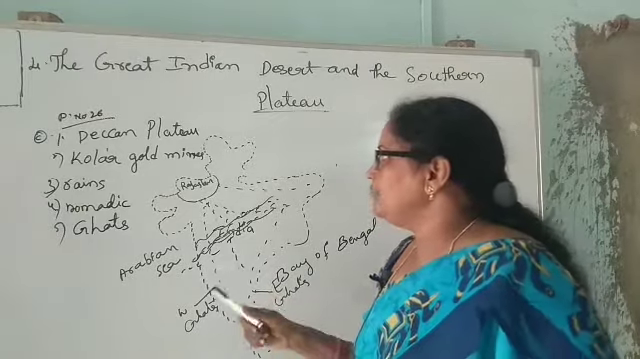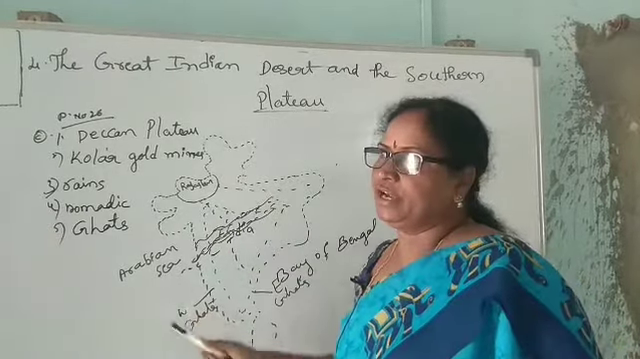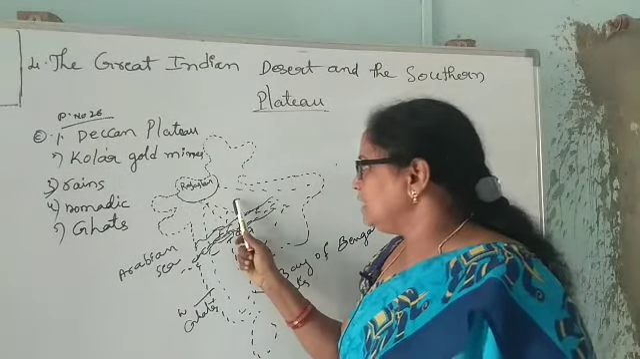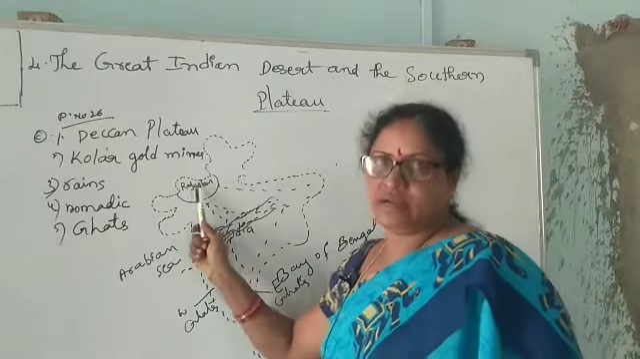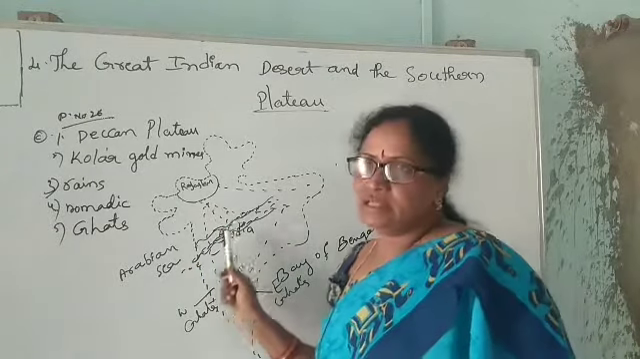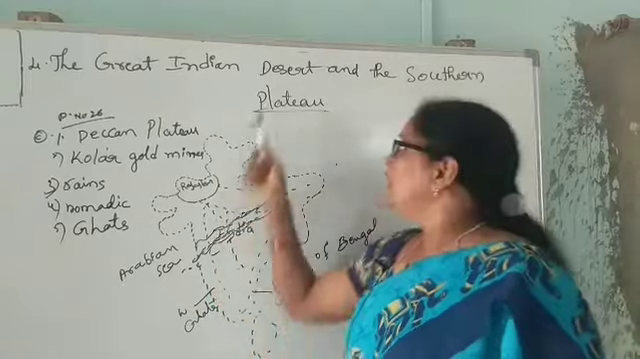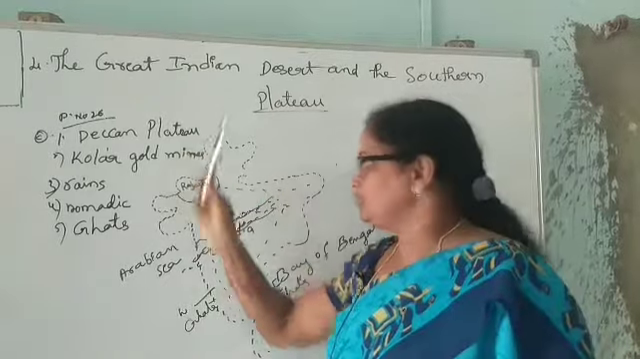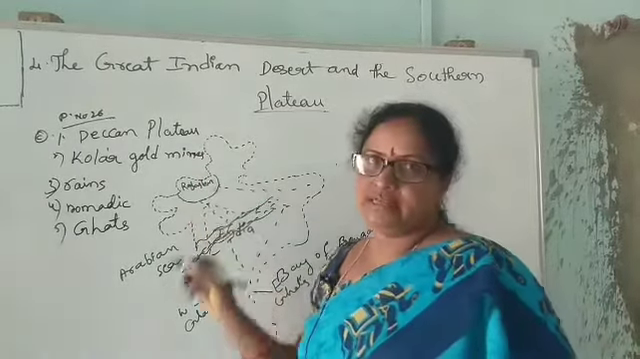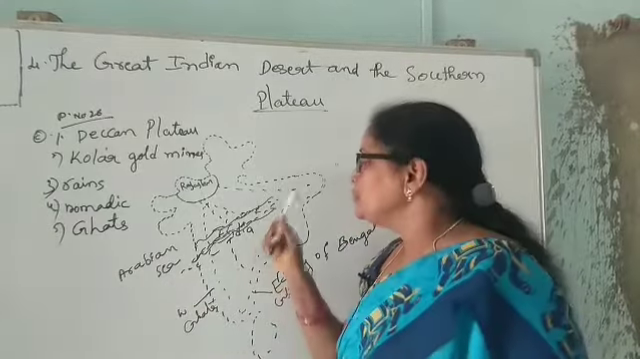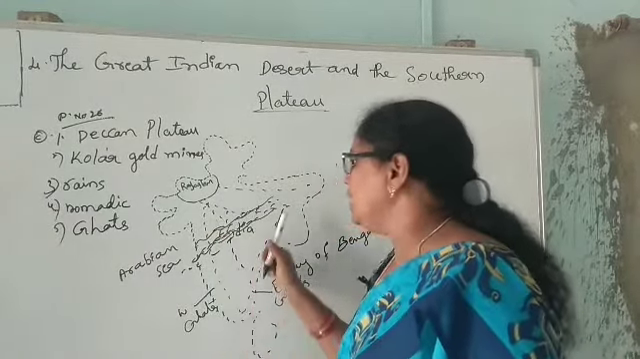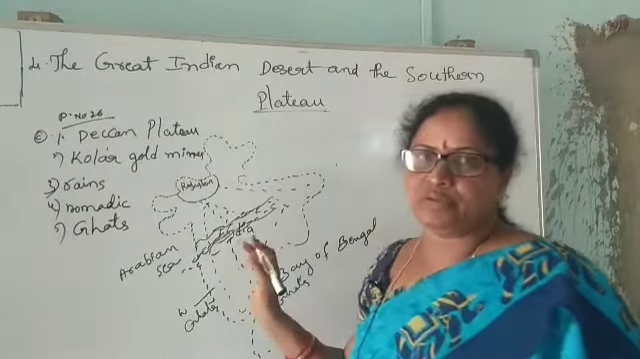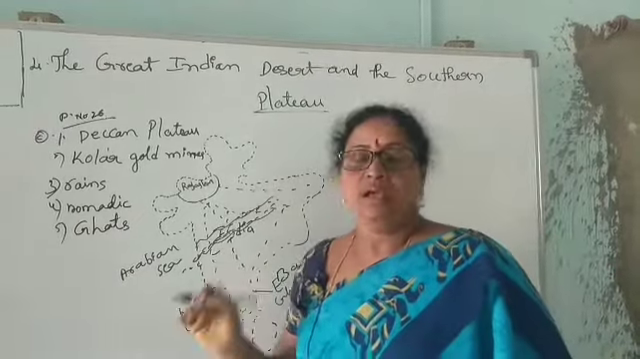Okay. Once again, I will repeat. India has been divided into 5 main physical features. First one is the northern mountains. Second one, northern plains. Third one, the great Indian desert, and fourth one, the southern plateau. The great Indian desert is located in Rajasthan. And most of India has been covered with the southern plateau. South India, the most southern part of India, has been covered with the southern plateau.